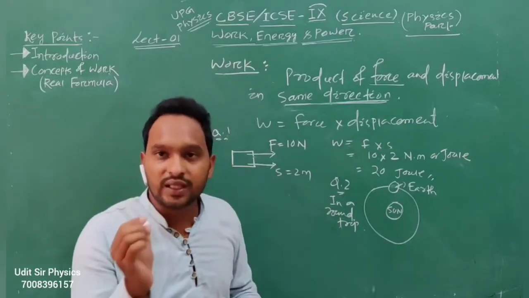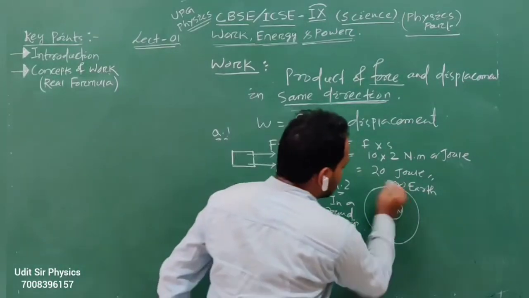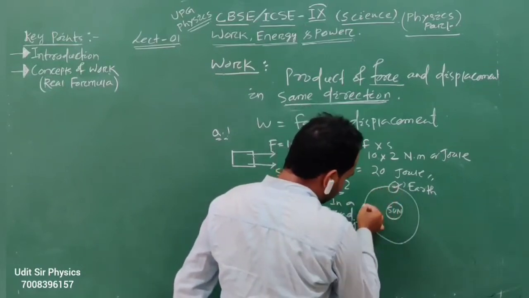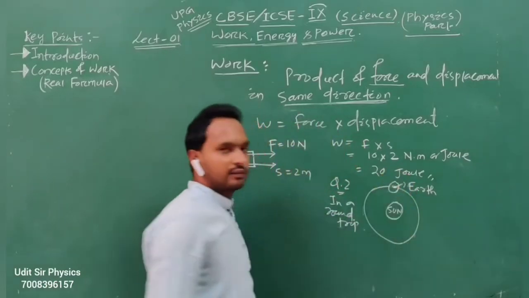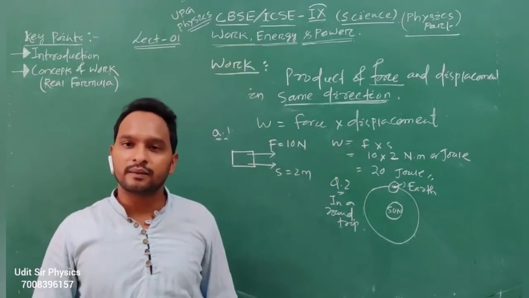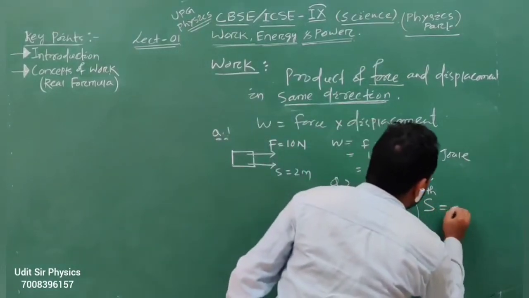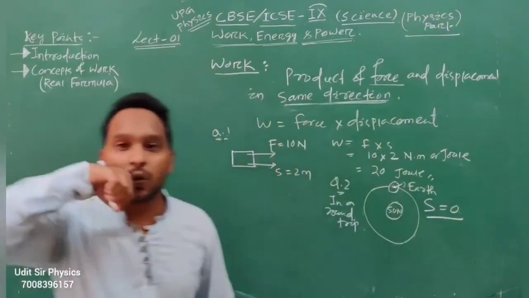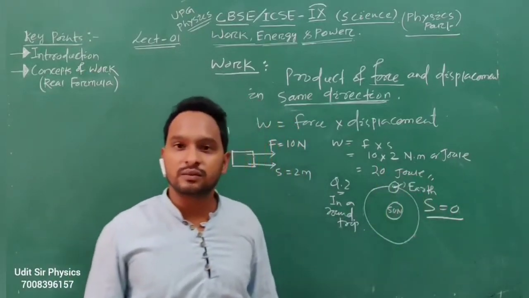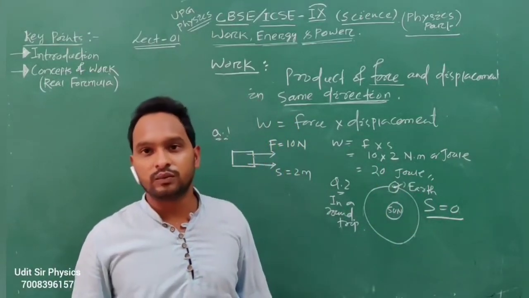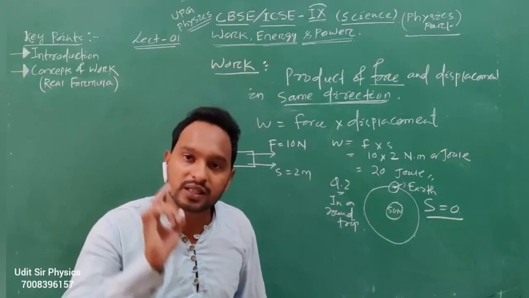So you see, in a round trip, what is the displacement? This is the initial position, and here we will start. The Earth revolves around the Sun and comes back to this given position. So what is the displacement? The displacement in a round trip is 0. The initial position comes back to its initial position. The displacement is 0.